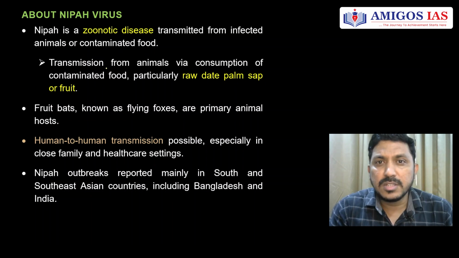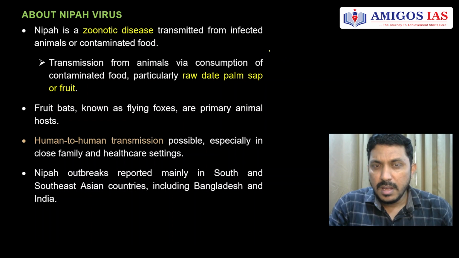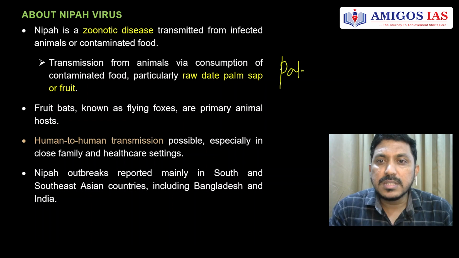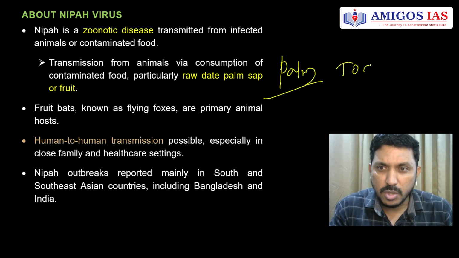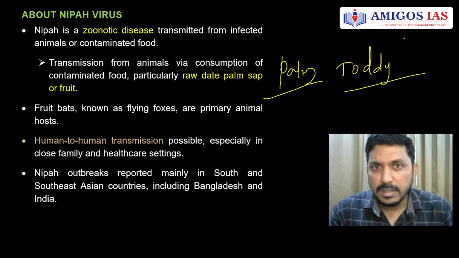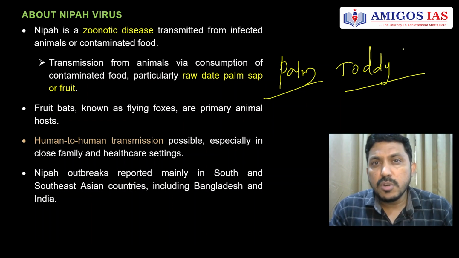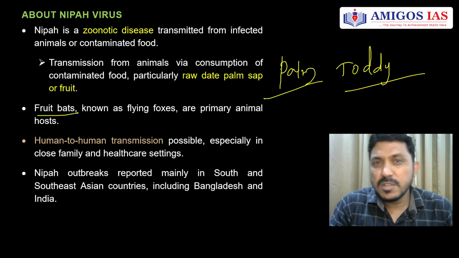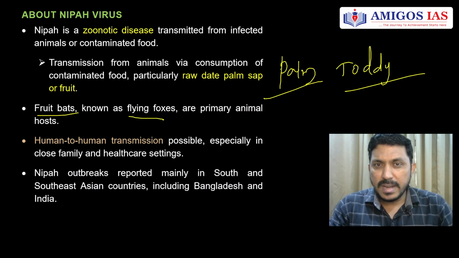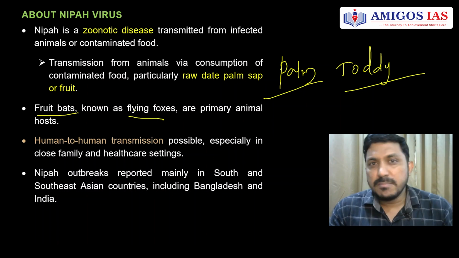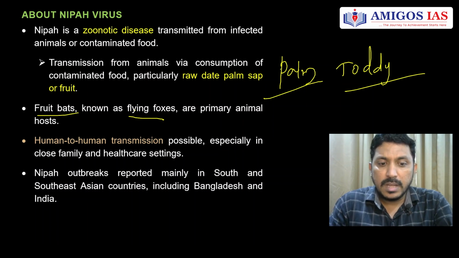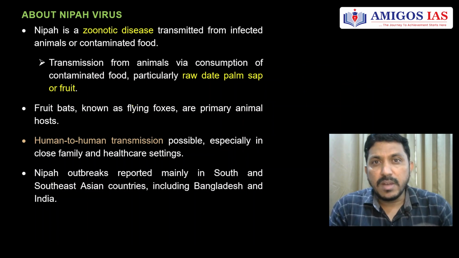If we talk about Kerala, we may assume that because of the agricultural expansion and excessive palm trees there, people drink toddy, palm wine, and because of the consumption of this toddy, the disease also spreads, because fruit bats are the reservoirs of this particular virus. They're also called flying foxes. These fruit bats are mostly located in the southeastern part of the world. That is why we see the origins of this disease in Nipah village in Malaysia. So they are the primary carriers of this virus.